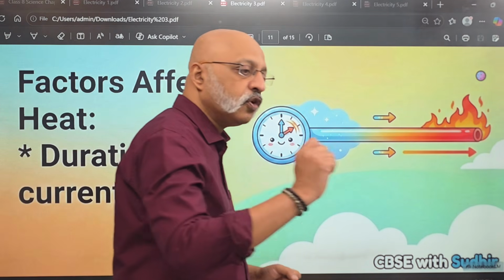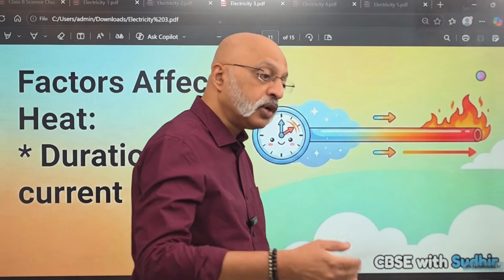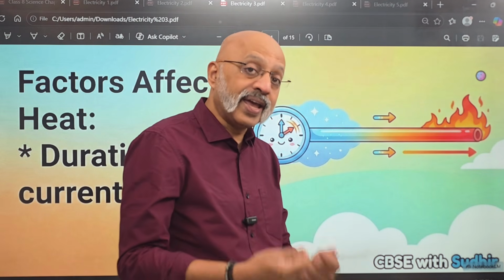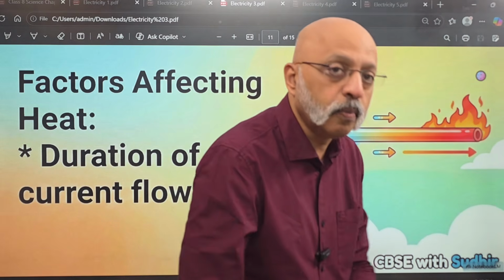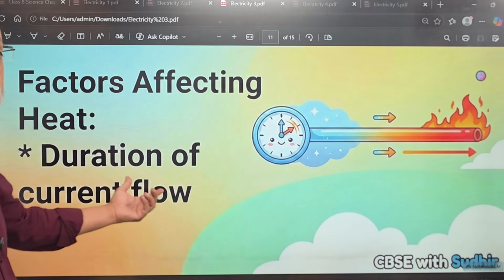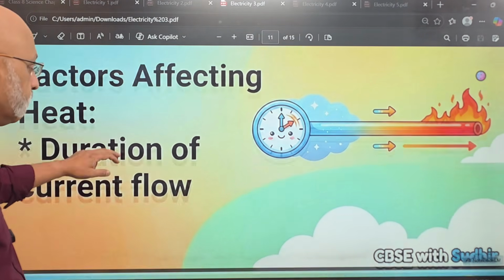For example, if you leave your mobile on charge, okay, it has got 100% charge, but you have left it on charge, which means the current is continuing to flow. In more cases than one, you will find that the mobile has got a little hot, because the duration of the current flow has been for longer than is necessary.